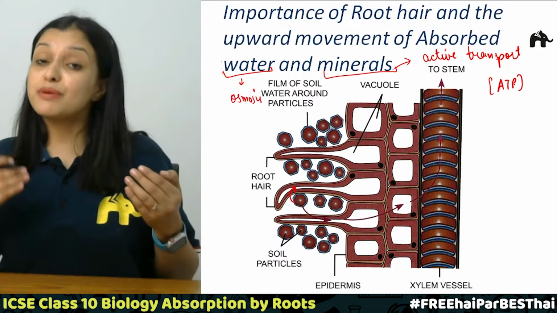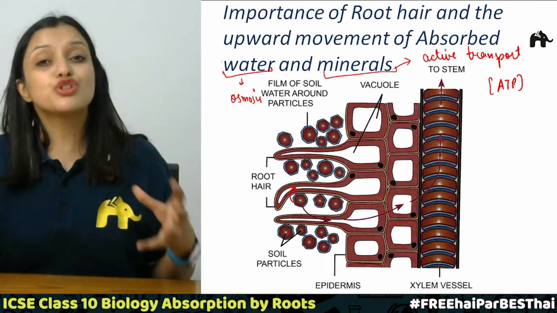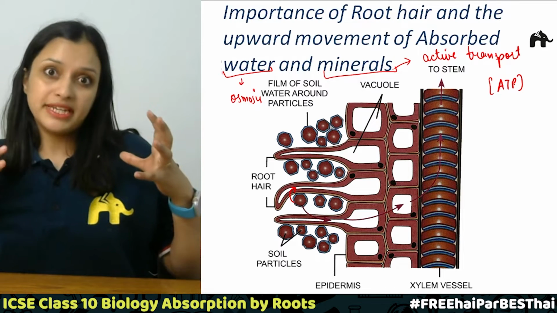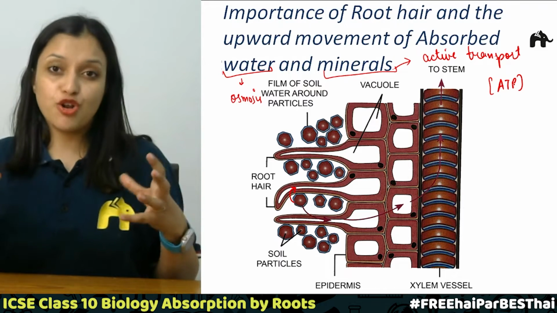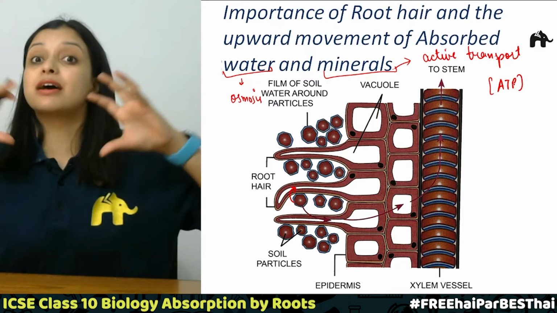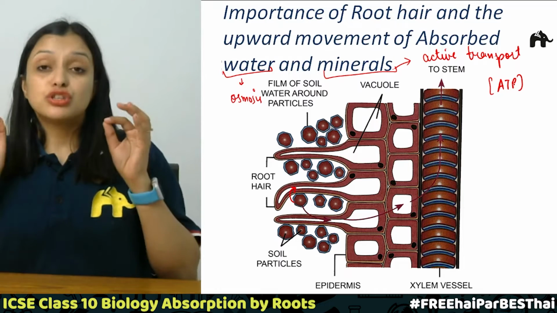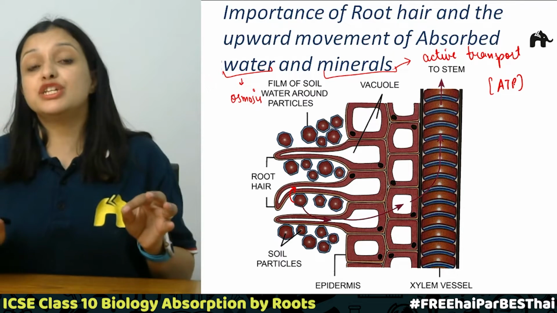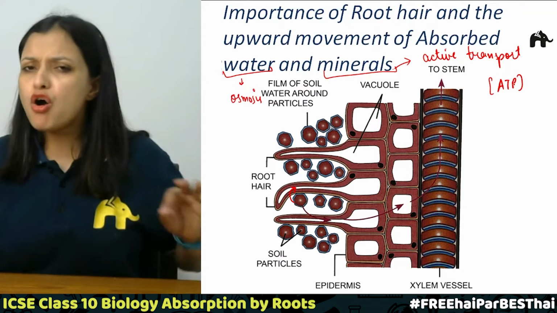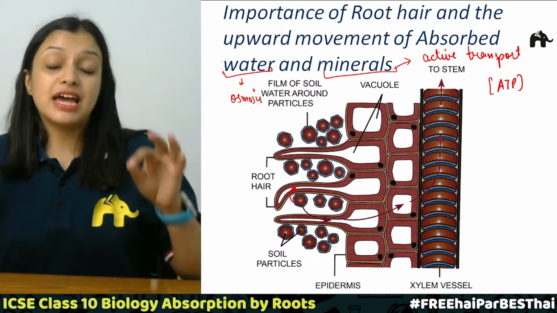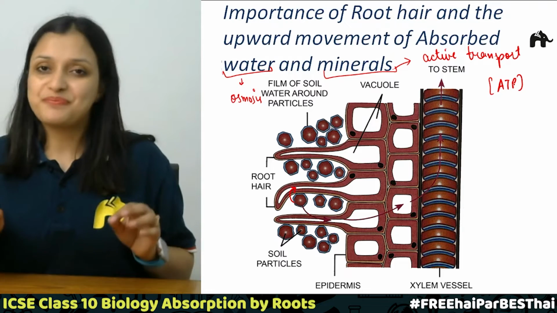No. If we talk about the higher plants, the tall plants, there is a thick stem, quite a few meters long, and on that there are certain branches, and on those branches there are leaves. So this water has to reach through xylem vessels to all the parts of the plant, especially to the leaves, so that they can actually manufacture food, right?